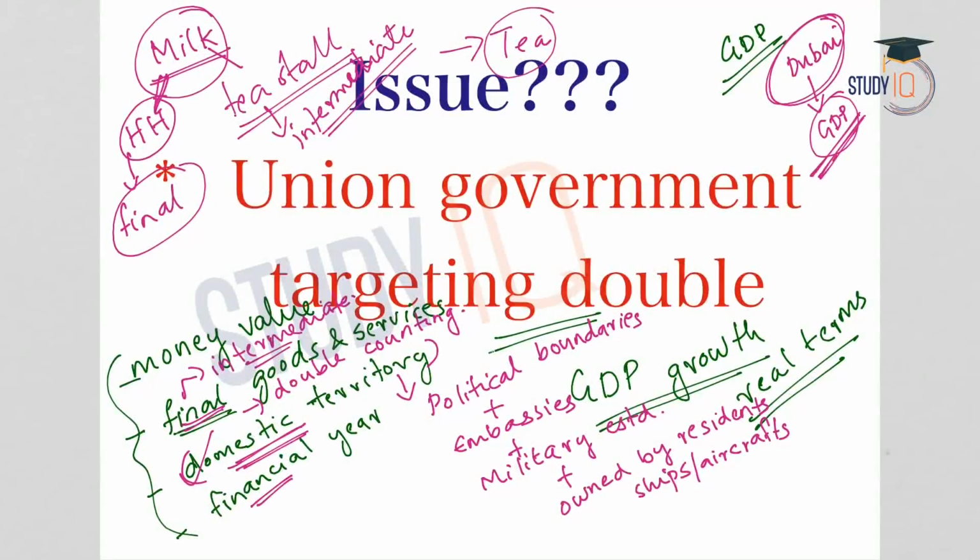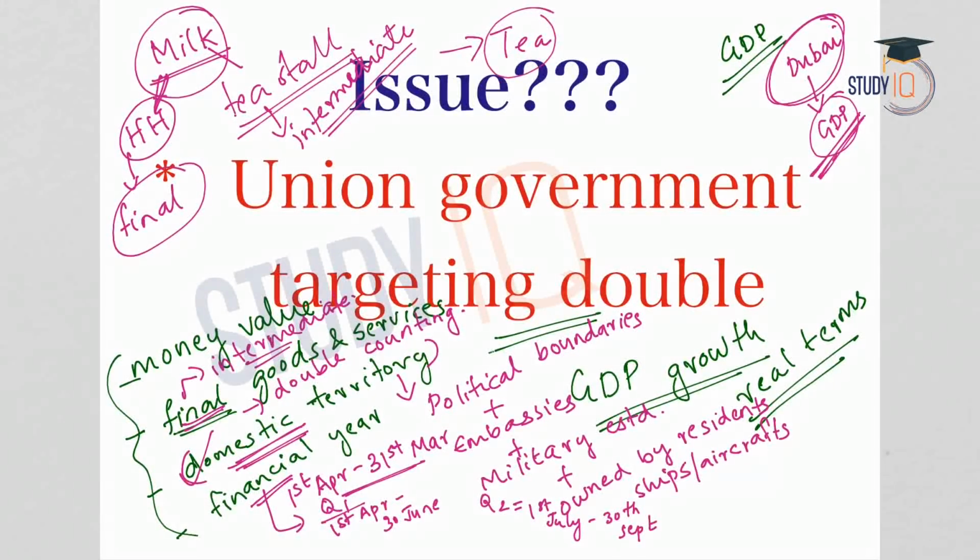And the next one is the financial year. The financial year in India begins on April 1st and ends on 31st March. And this financial year is divided into 4 quarters. The first quarter is from 1st April to 30th June. The second quarter is from 1st July to 30th September. The third quarter, or Q3, is from October 1st to December 31st. And there is quarter 4, Q4, from January 1st to 31st March.